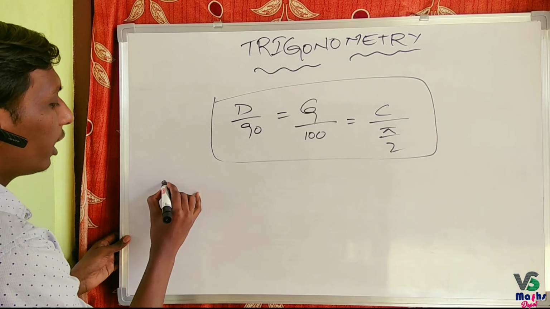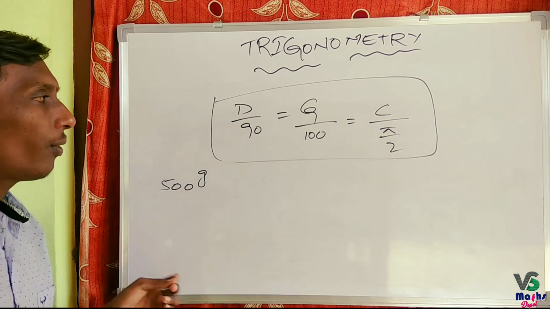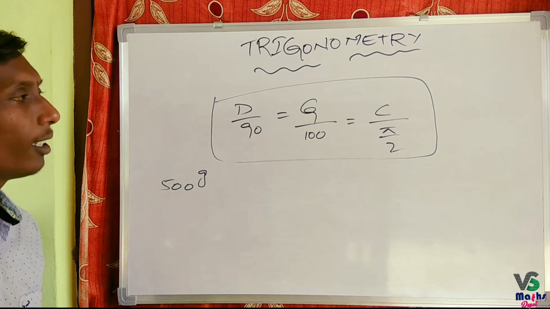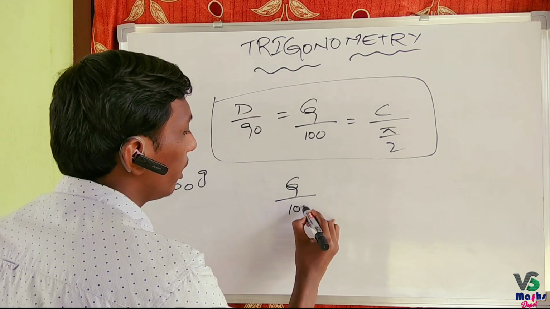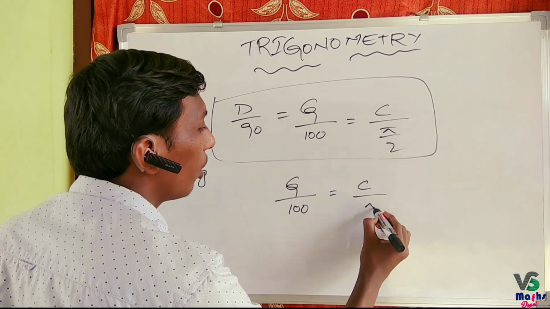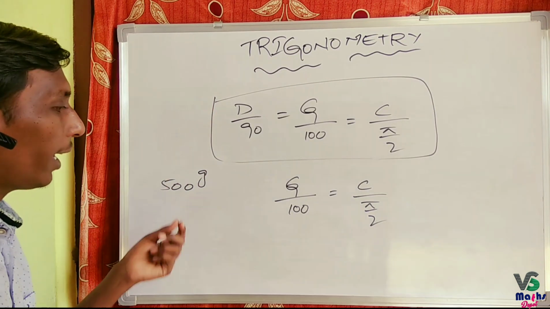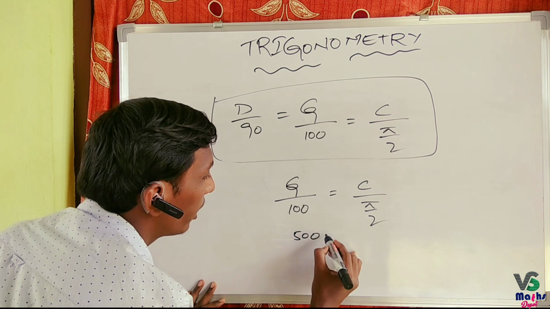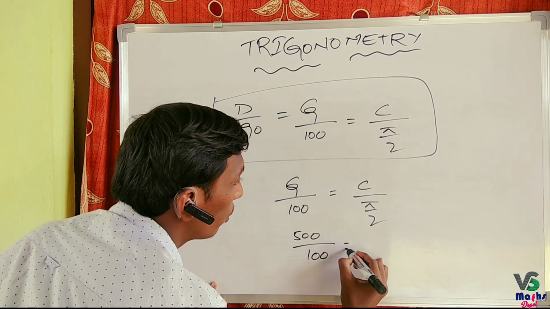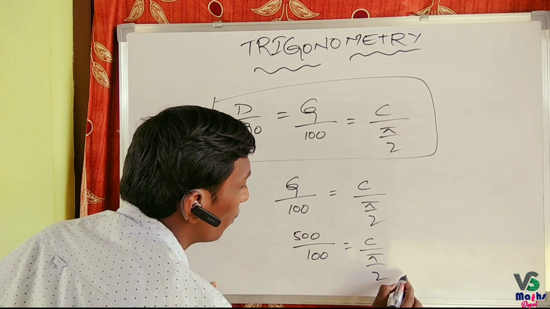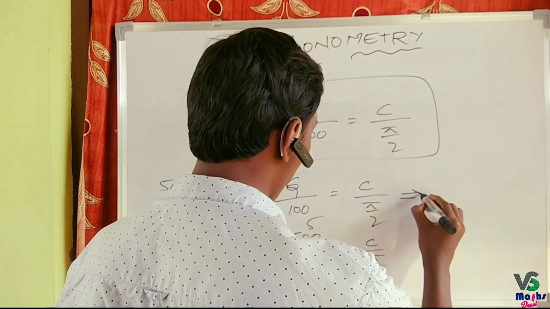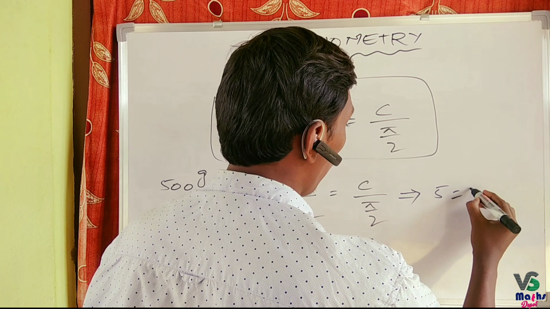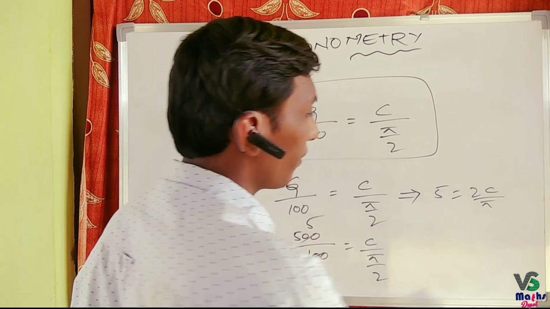Now convert 500 grades into radians. Then we have to take the relation G by 100 is equal to C by pi by 2. G is 500 grades. 500 grades by 100 is equal to C by pi by 2. Now this implies 5 is equal to 2C by pi.